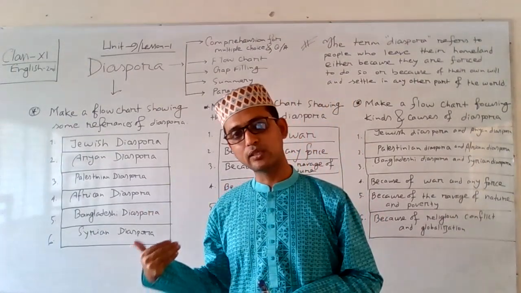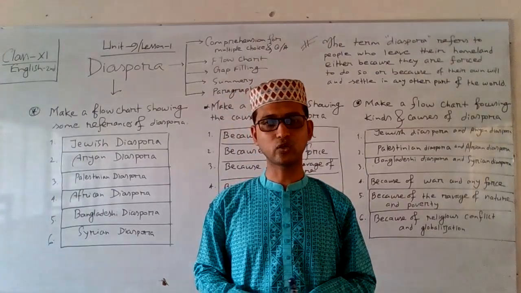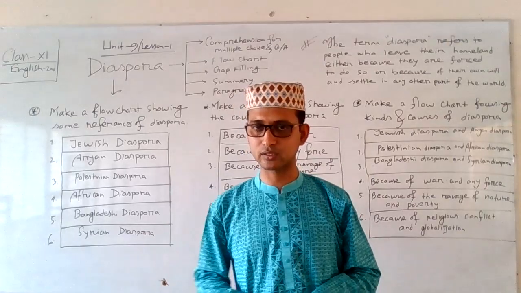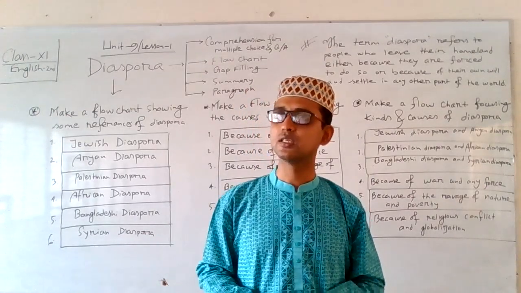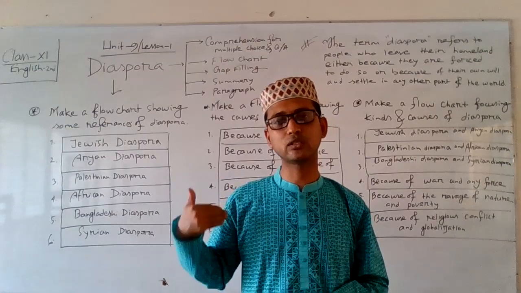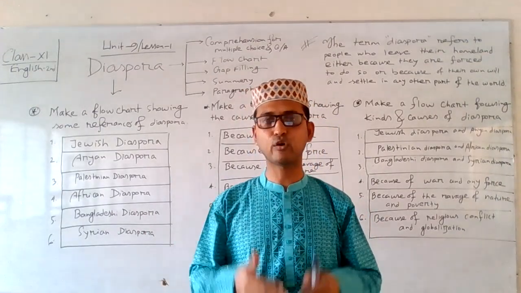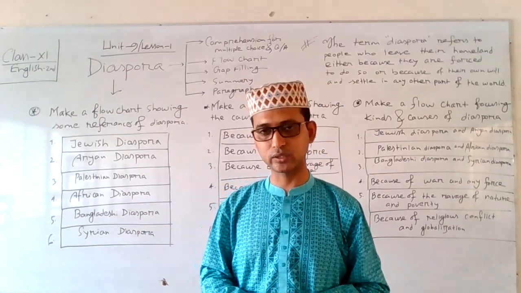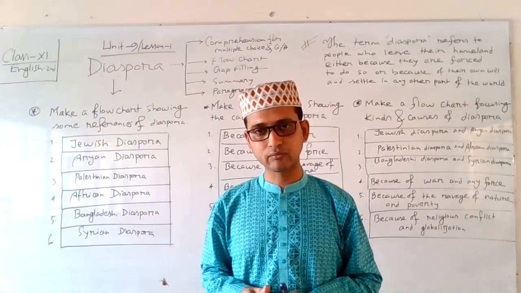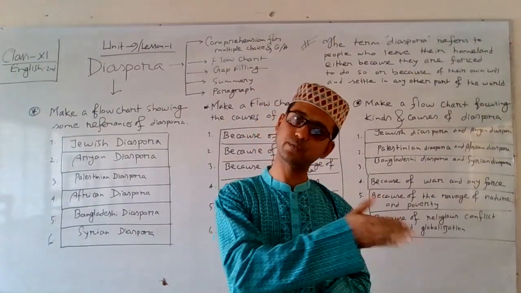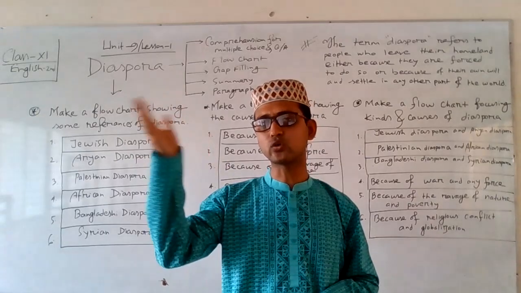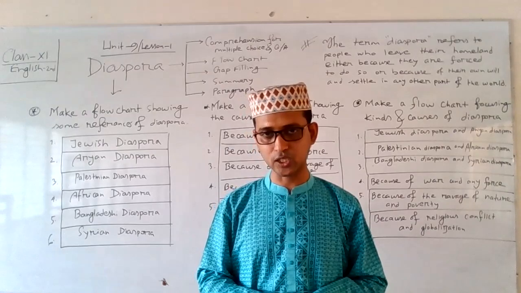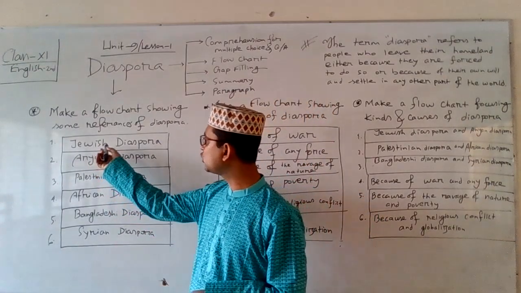From time immemorial, this diaspora has been a continuous process, a common phenomenon, a regular occurrence in world history. For example, we can say about the Greek diaspora. After the fall of Constantinople, the fleeing of the Greeks is one of the major references in world history. And the transatlantic slave trade is also another reference of the diaspora. Southern Chinese and Indian coal trade is also another reference of the diaspora. Here, I have written Jewish diaspora.